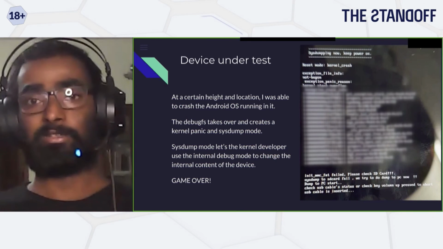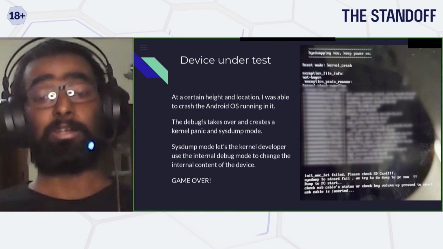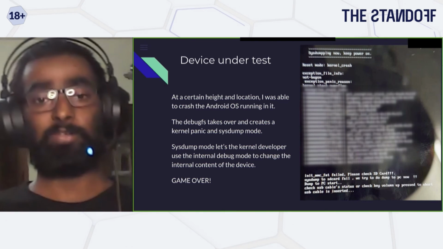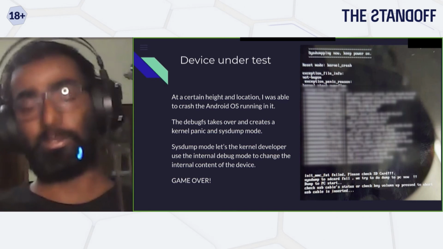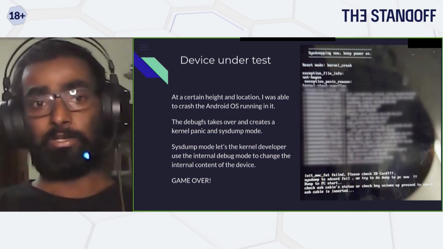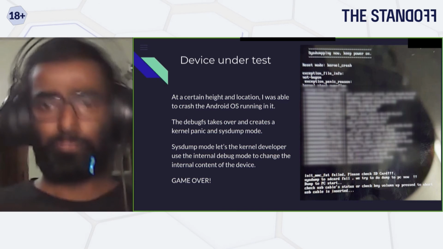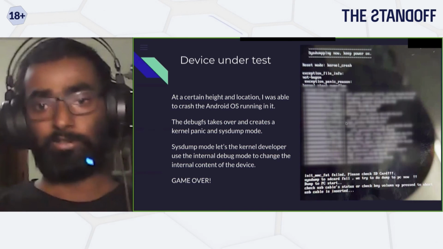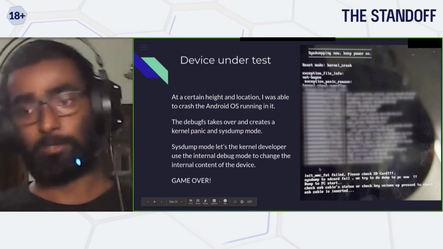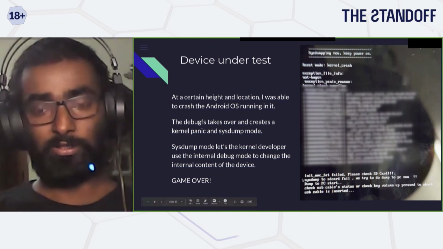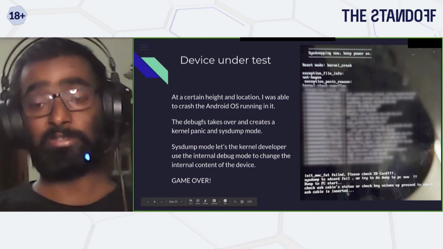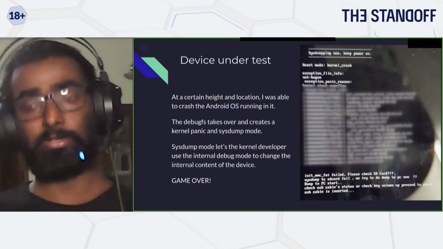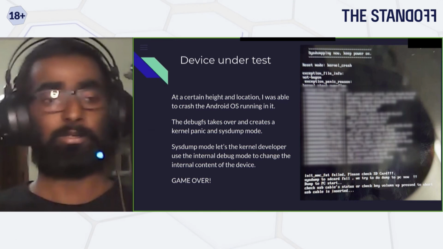So debugfs is a bit more of a debug mode for developers, kernel developers specifically, a way to debug the kernel part of the whole Android OS. In debugfs, they let you do the whole system dump, and it gives you all the stack trace, and it also saves all the system logs inside your SD card. And in the same way, when there are also some USB cables inserted, in the same debugfs, they have enabled the internal debug port. This is not your standard ADB or fastboot.